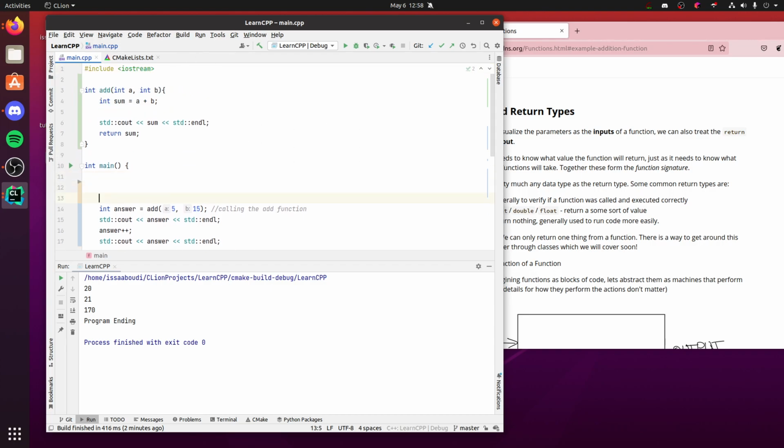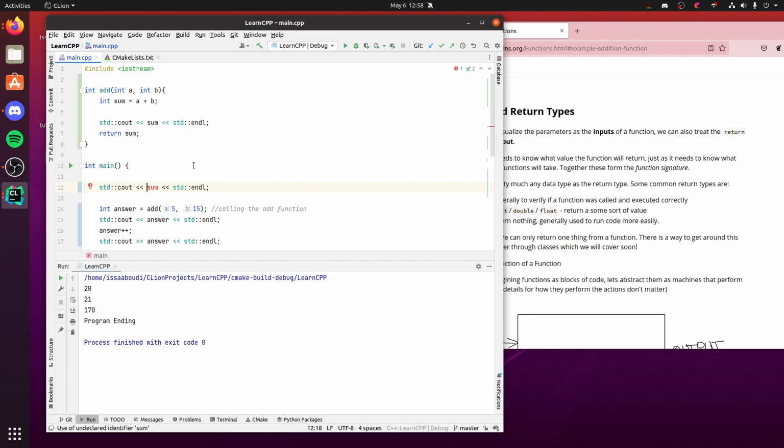So if I try to print sum, it's gonna give me an error. It's gonna be like, hey, I don't know what that is. It's the undeclared identifier. So it doesn't know what that is. And the reason it doesn't know what that is is because sum doesn't live inside main. It lives inside add.